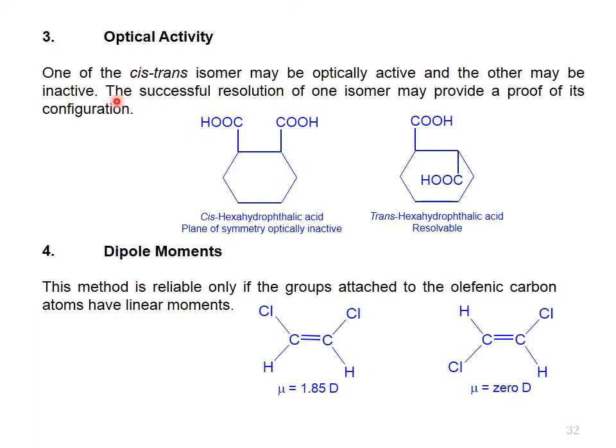Isocrotonic acid is the cis form, formed from trichloroisocrotonic acid, with a mu value of 1.85 D. While the trans isomer has zero dipole moment. Hence, from the dipole moment, the cis and trans isomers can be easily distinguished. It means that the compounds which have cis configuration have so much dipole moment, while the trans isomer compounds don't have dipole moment. For the trans isomer, the dipole moment is zero.